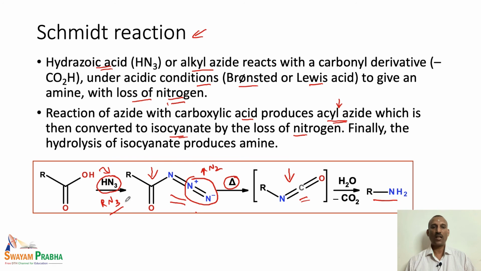Instead of HN3, we can also use RN3. This is the alkyl azide. The alkyl azide can also react with the corresponding carboxylic acid to give the acyl azides. This reaction can be carried out in the presence of Lewis or Bronsted acids.